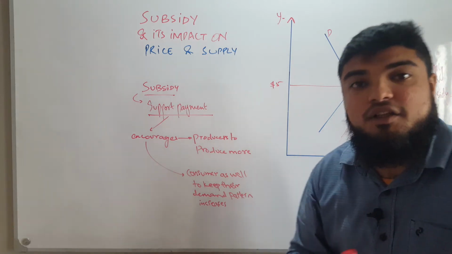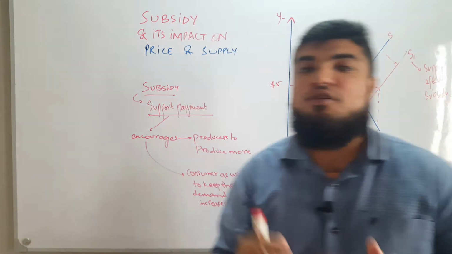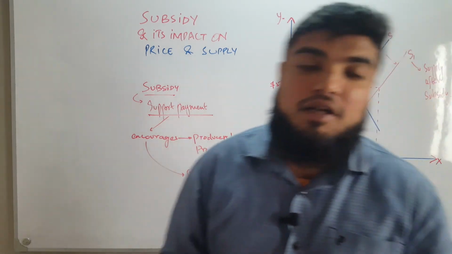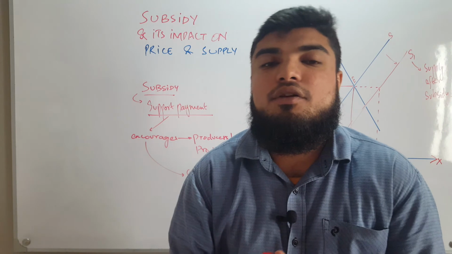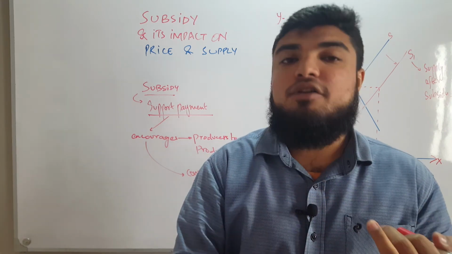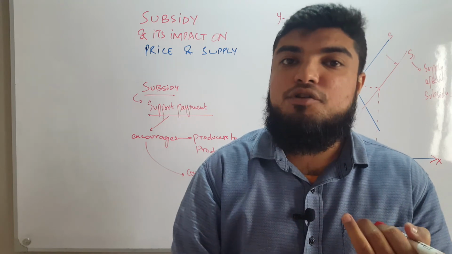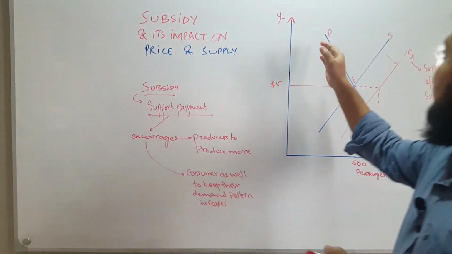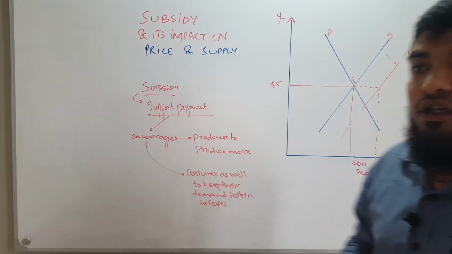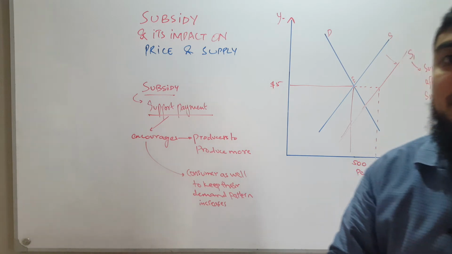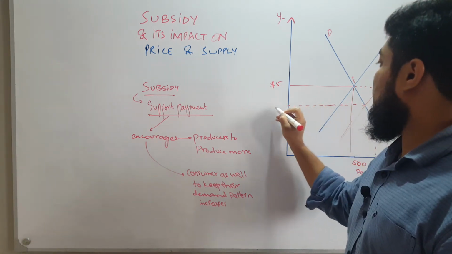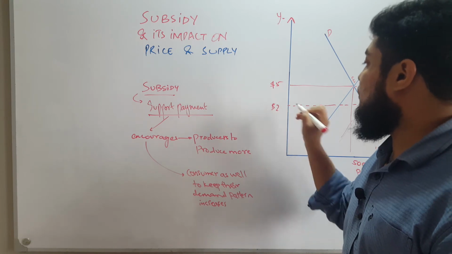Now what will the consumer do? The consumer will demand public transport, because we know the government is interested in removing congestion from the roads and removing pollution. The government provided them a subsidy, and now they are in a position to offer a low fare, let's say $2.